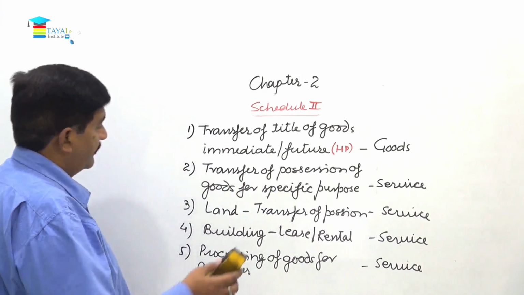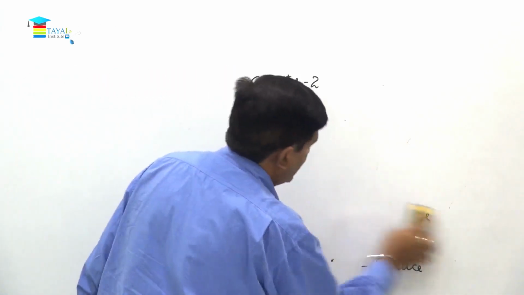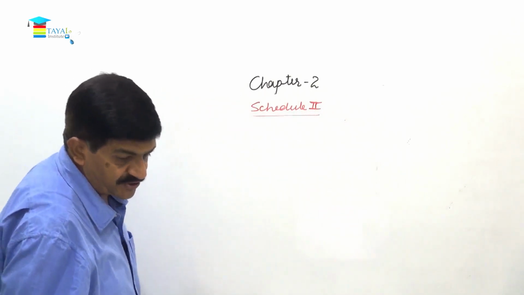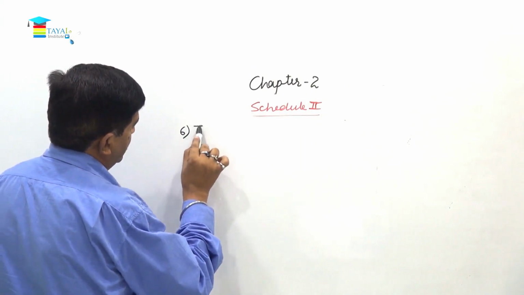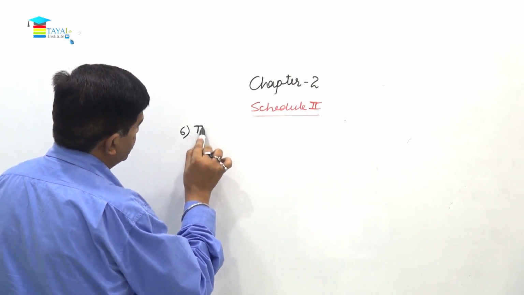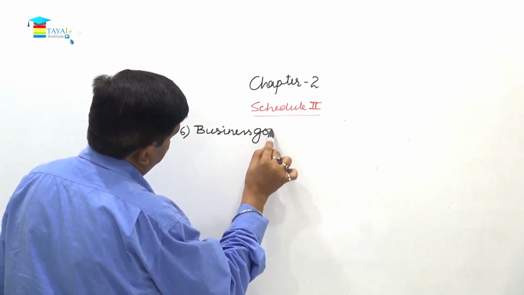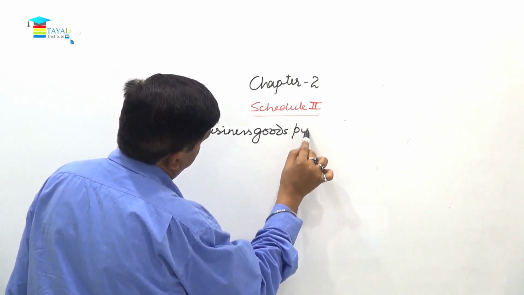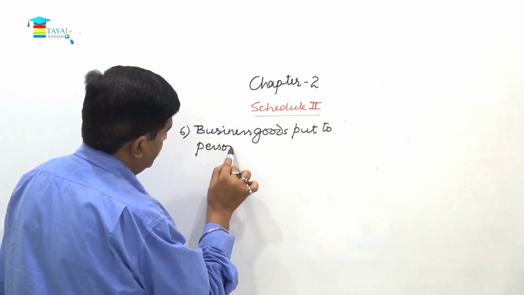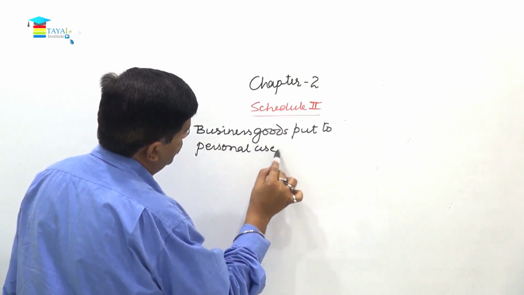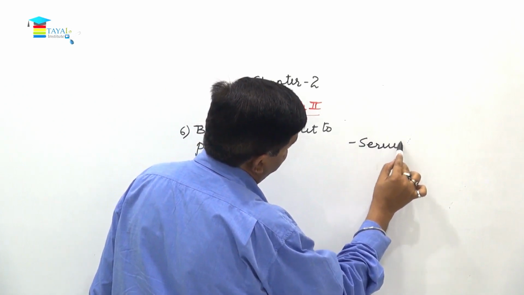Now number 6, business goods put to personal use. This is also a supply of service.